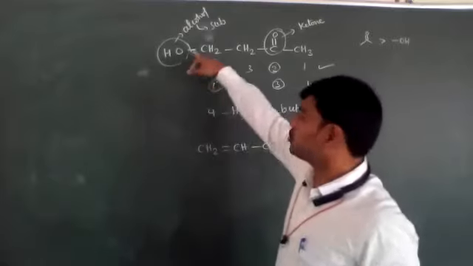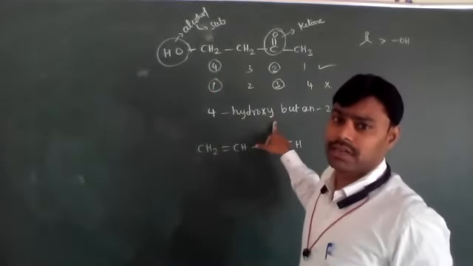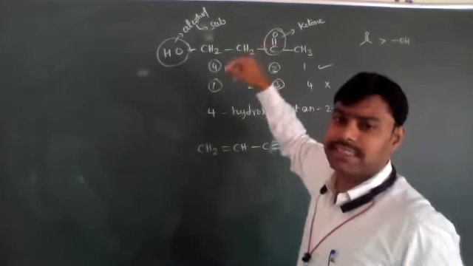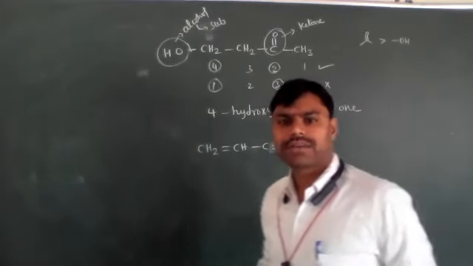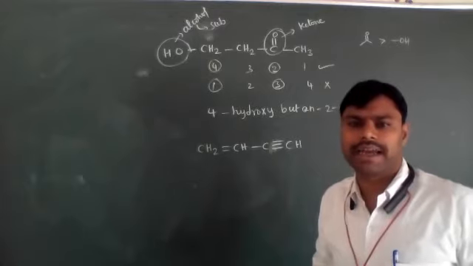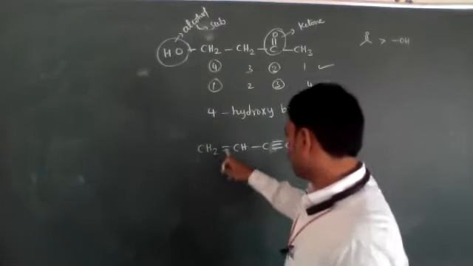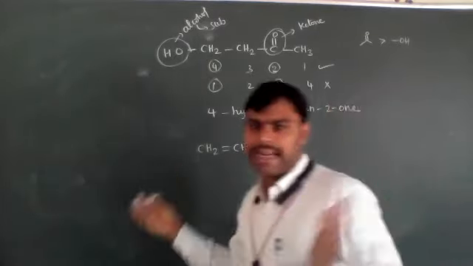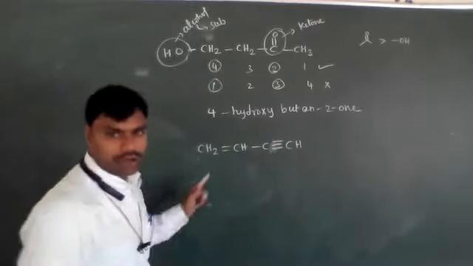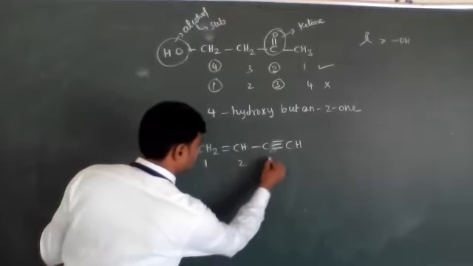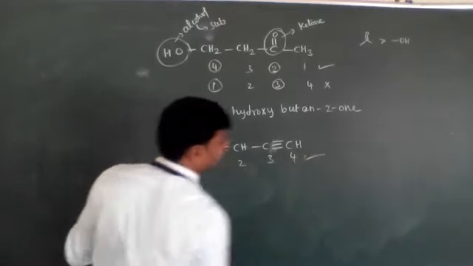Ketone as a substituent, its name is oxo. Just go through the tabular form above. That's why previous classes are very, very important. Connectivity. Now here, double bond and triple bond are both present, so we need to give the numbering. The double bond goes to more priority. That's it, it is 1, 2, 3, 4. This numbering is correct.